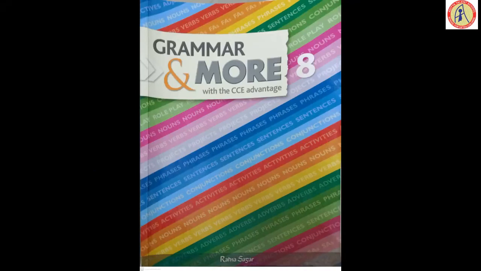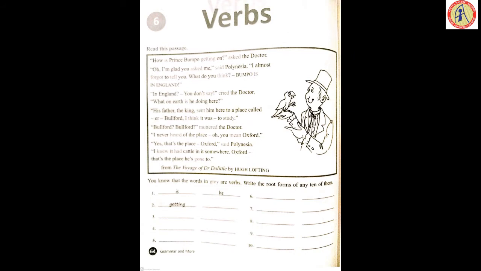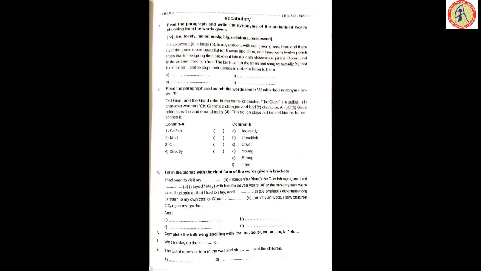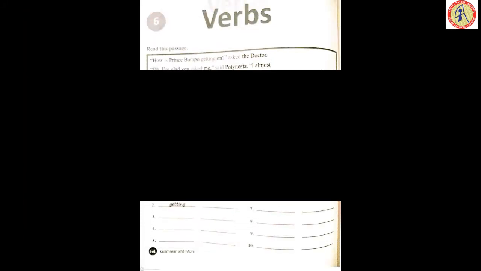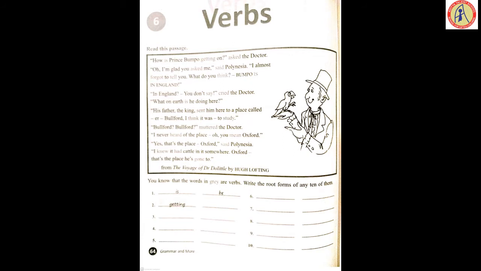Today we are going to complete the grammar and more verbs, that is our topic, and study material pages 146 to 149. So come on, page number 64 in your grammar and more. Since your primary class you have been studying about verbs. You all know verbs are of three kinds: verbs which express actions, verbs which express a state of being, and verbs which express possession or suffering. Now in detail we are going to study in this topic.